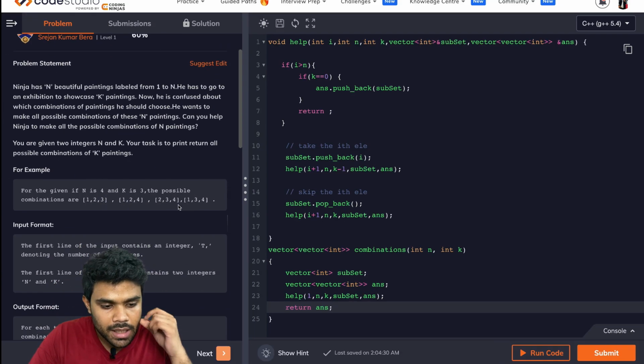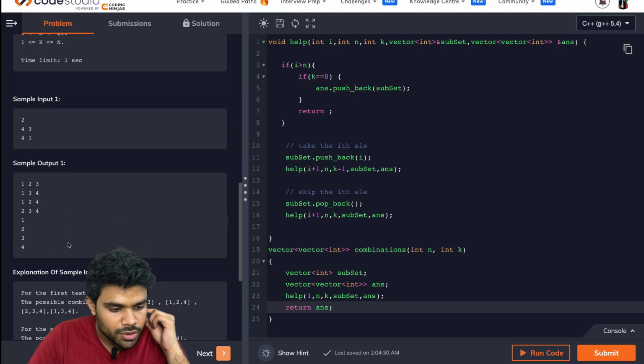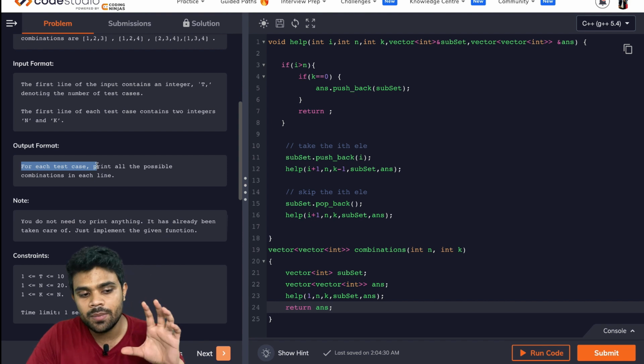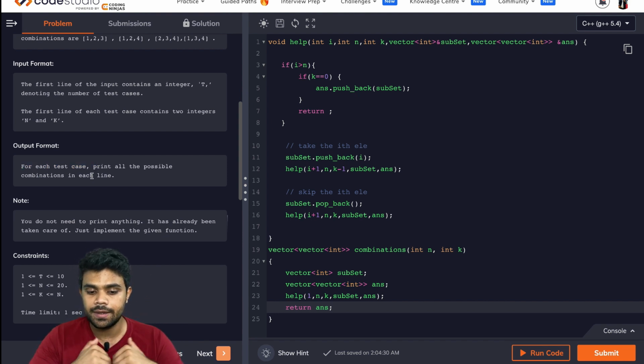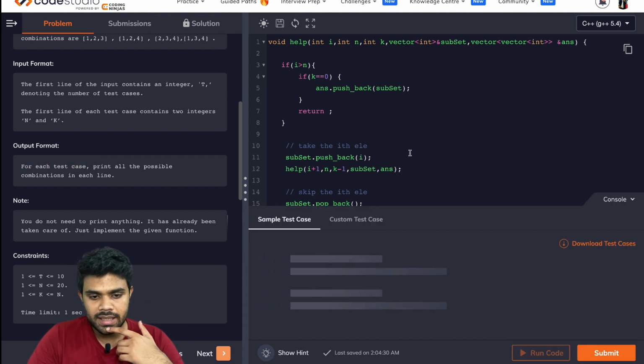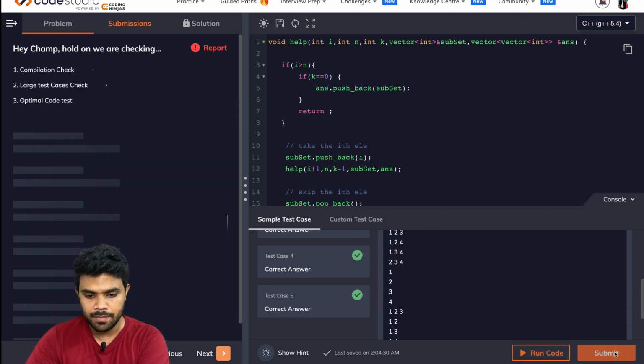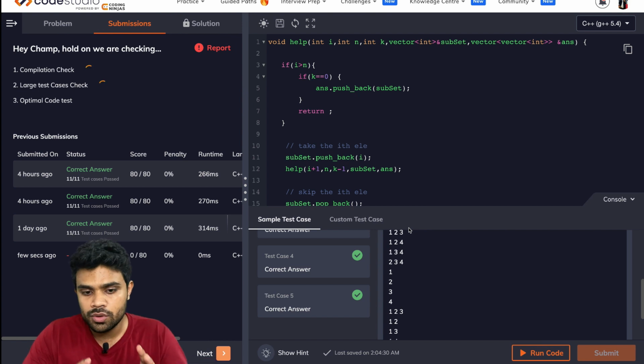Let me see how they want the output to be. So the input format is this: output for each test case, print all the possible combinations in each line. Let us run this and see if we are getting the correct answer. Yes, we are getting the correct answer. Let me submit this. Hopefully we will be able to submit this.